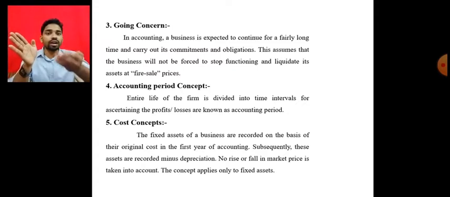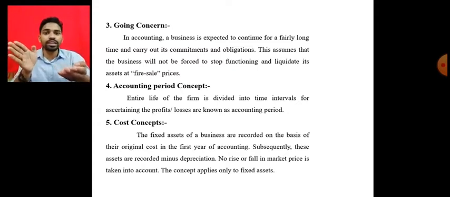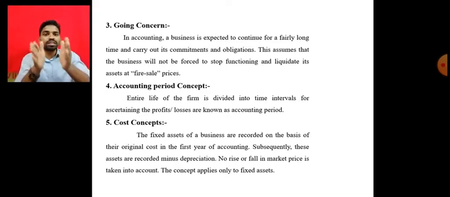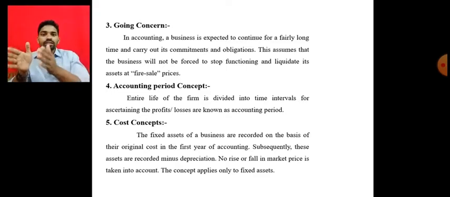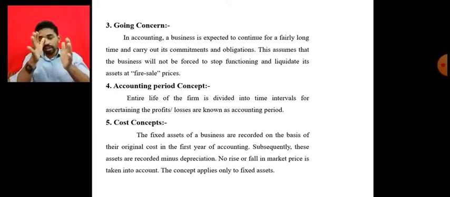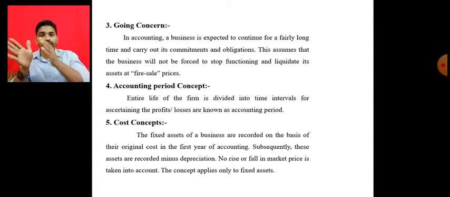That's why the accounting period concept indicates that the full life of the business is bifurcated into years. So 1 year, 2 year, it starts from the 1st April and ends on the 31st March.